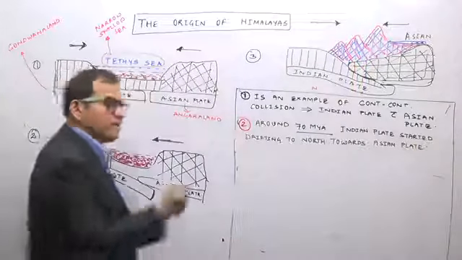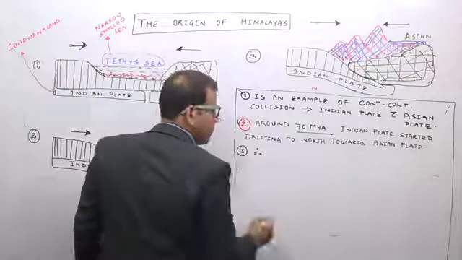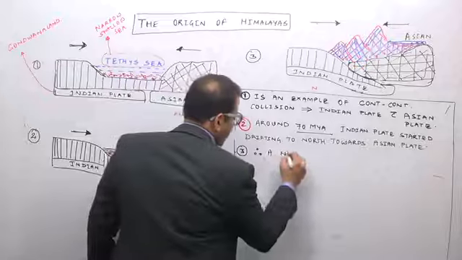As it started drifting towards the north, towards the Asian plate, therefore a narrow shallow sea.